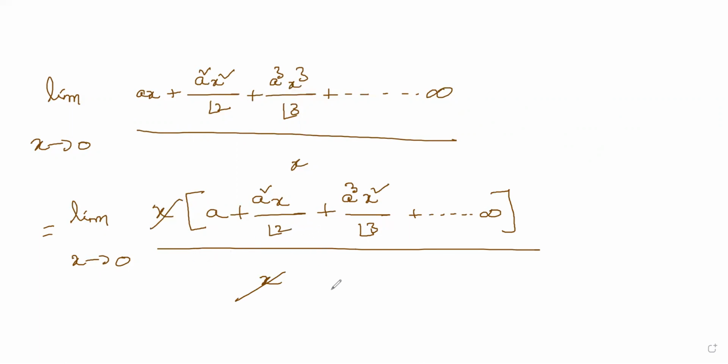And then when you substitute x equal to 0, you get a plus 0 plus 0, and so on. So the answer is a. When you substitute x equal to 0, every term goes to 0. Okay. Clear, no? So these are the formulas what you have to know.